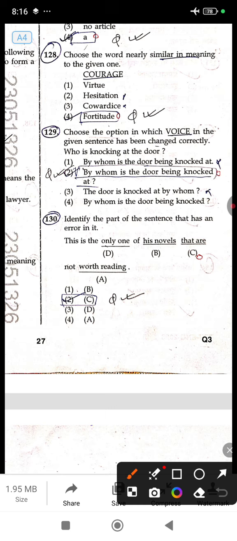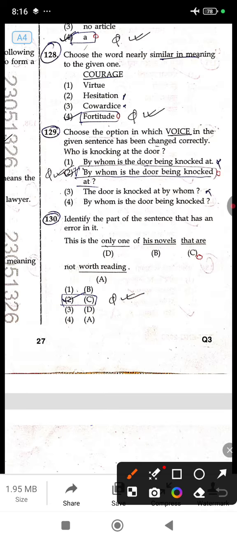So if you see the first example, by whom is the door being knocked at, and the second example, by whom is the door being knocked at? What is the difference between the first one and the second one? In the first example there is no question mark. Remember, only a slight difference lies in the use of the punctuation mark.